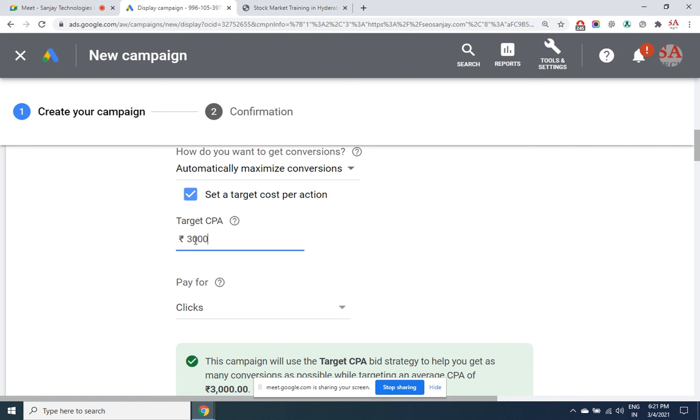And how does he know that the payment has happened? In the invoice page also we'll put the tracking code. If the tracking code is getting executed, Google knows that yes, this guy has taken an admission. Like that it finds out. So understand what kind of logic they have applied.